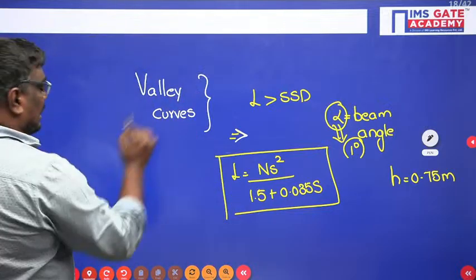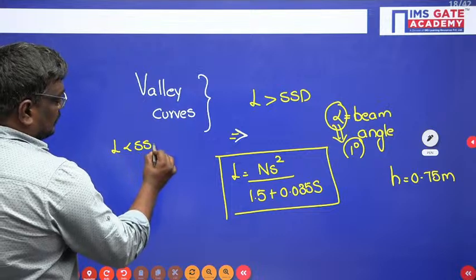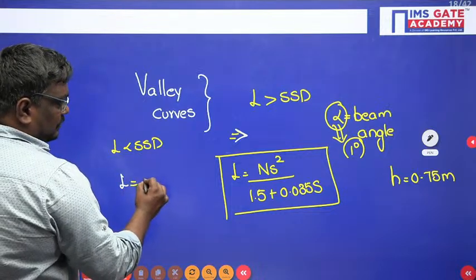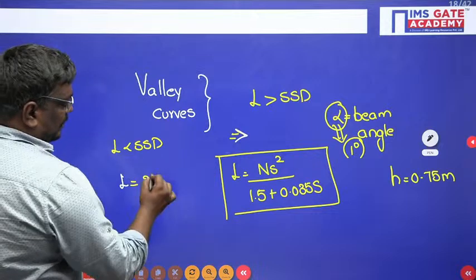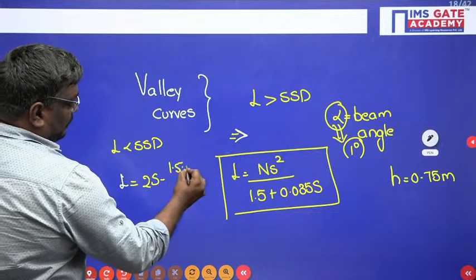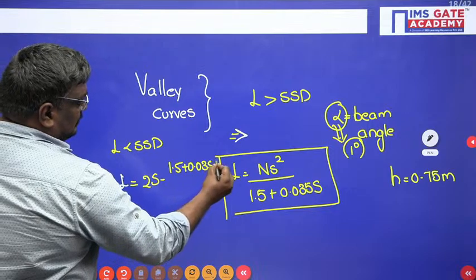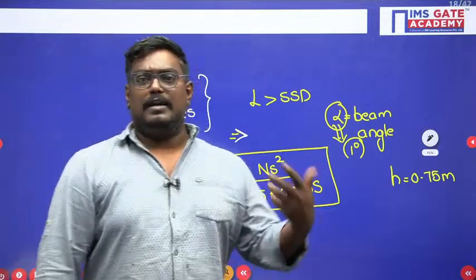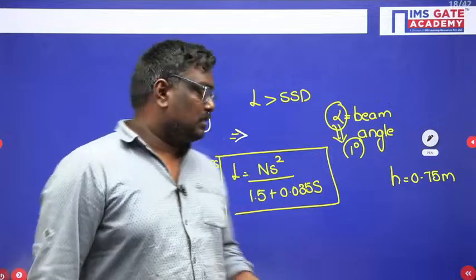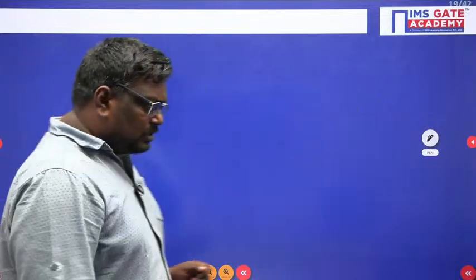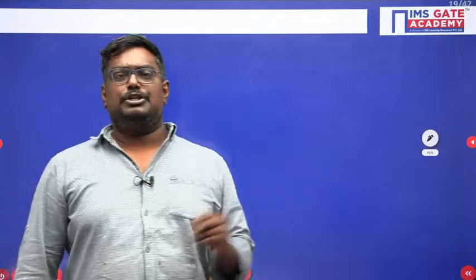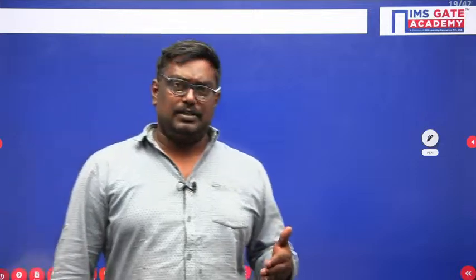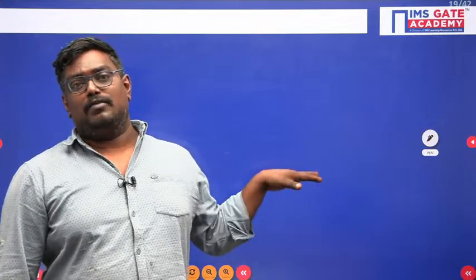If L is less than SSD, the length of the valley curve is 2S minus (1.5 plus 0.035 S) upon N. So these are the formulas for the length of valley curves when it is more than SSD and less than SSD. When you are reading transportation engineering, you can expect a question from SSD or OSD, or from super elevation or length of valley curves.